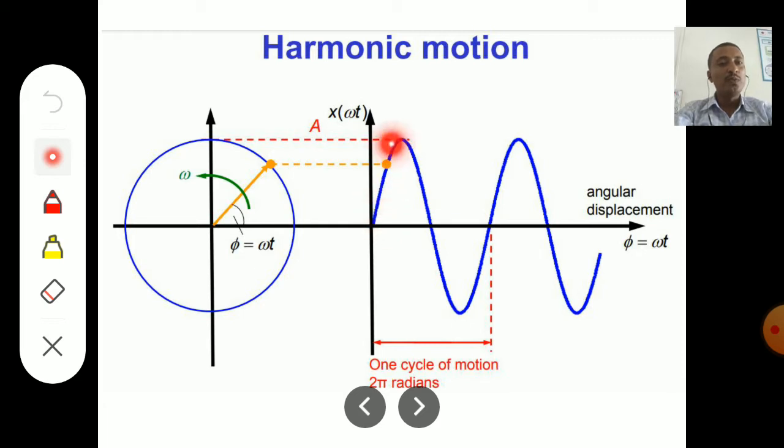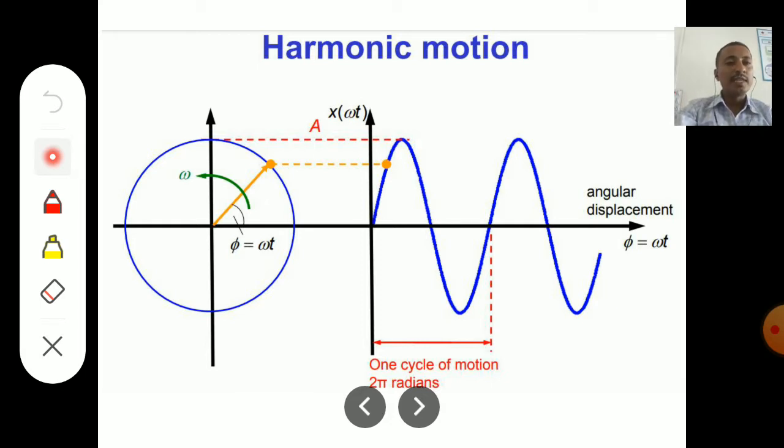Look, from this point to this point it completes one cycle. For completion of one cycle, the angle covered, the phase angle, is equal to 360 degrees. For any one complete cycle the angle is 360 degrees. That means it is 2 pi radians.